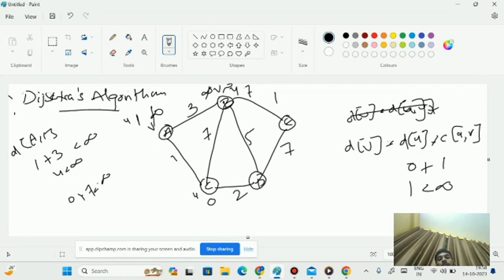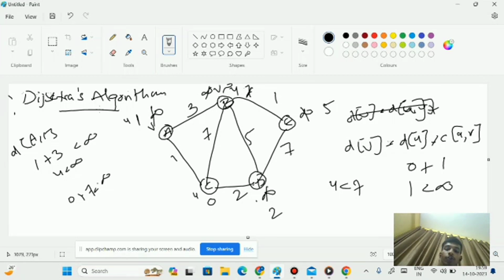Before, I told you that in this algorithm we consider the minimum distance. Comparing 4 and 7, 4 is less than 7, so we'll take 4. The distance at point B is 4. Now from B to E it is infinite, 4 plus 1, 5. From C to D, 0 plus 2 is 2, and 2 is less than infinite, so we'll keep it as 2.